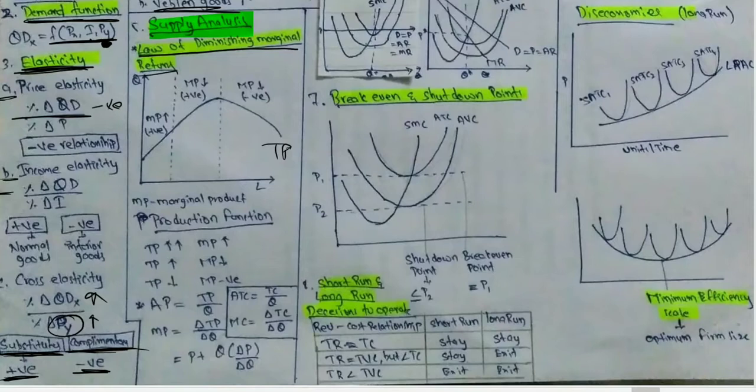When he starts hiring laborers, at the beginning stage, the marginal productivity, that is productivity per laborer, increases to some extent. Maybe after hiring more employees, the additional productivity starts reducing, but the total product keeps increasing. But the change in quantity is less when compared to the change in labor.